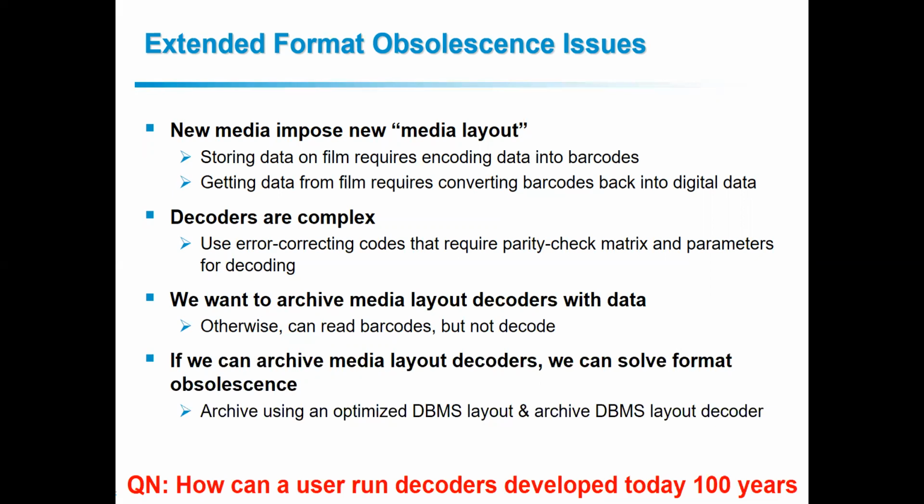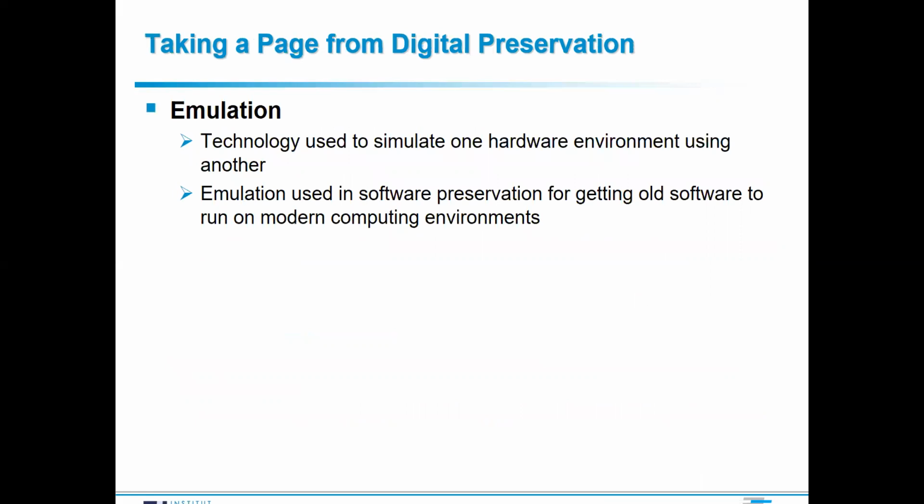So then the central question is, how can a user run a decoder that we developed today 100 years into the future on a computing platform that might not even exist today, right? In order to solve this problem, we draw on ideas from digital preservation. Particularly, we build on emulation, which is a technology used to simulate one hardware environment using another. Emulation is used in digital preservation for getting old software to run on modern computing environments. And we have also used emulation for running games from Sega and other gaming consoles on modern PCs.